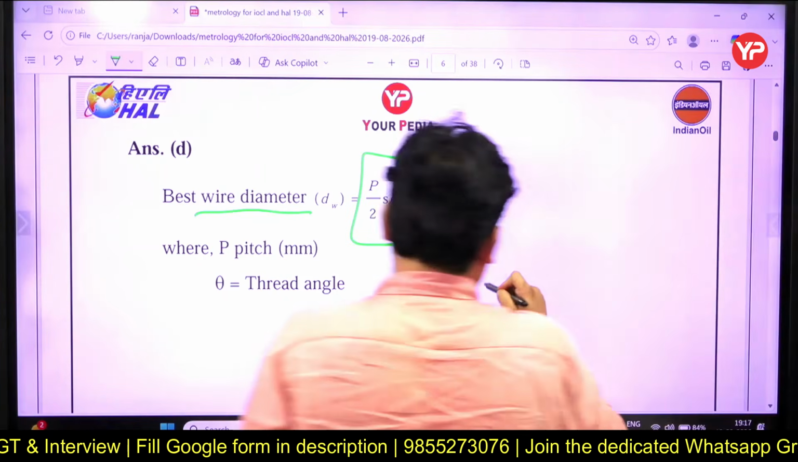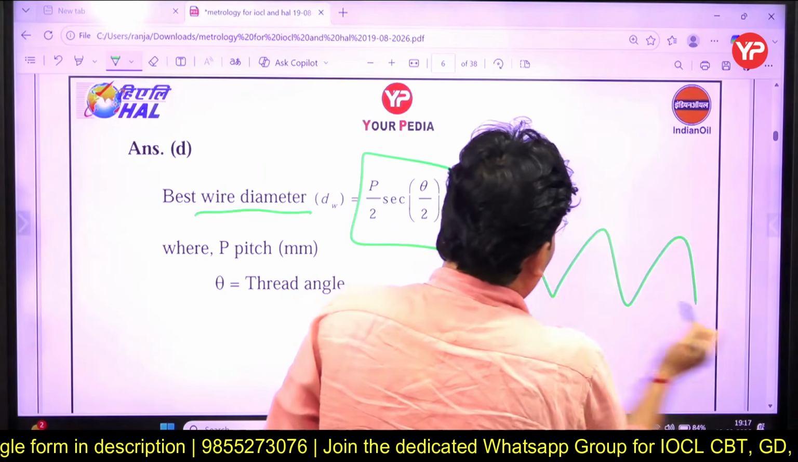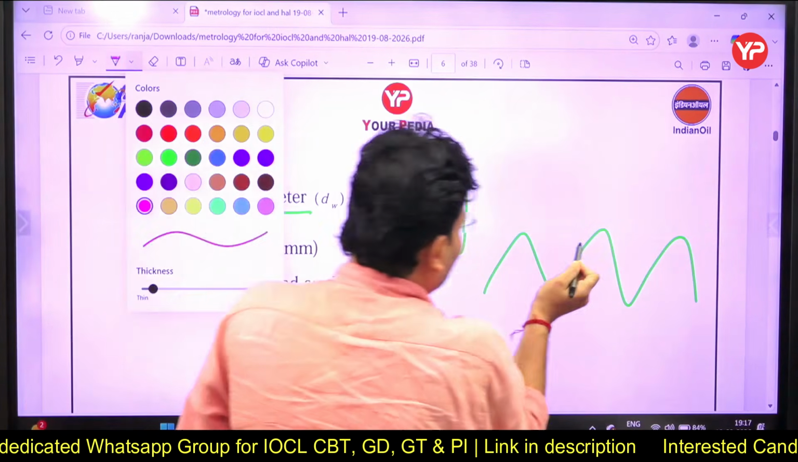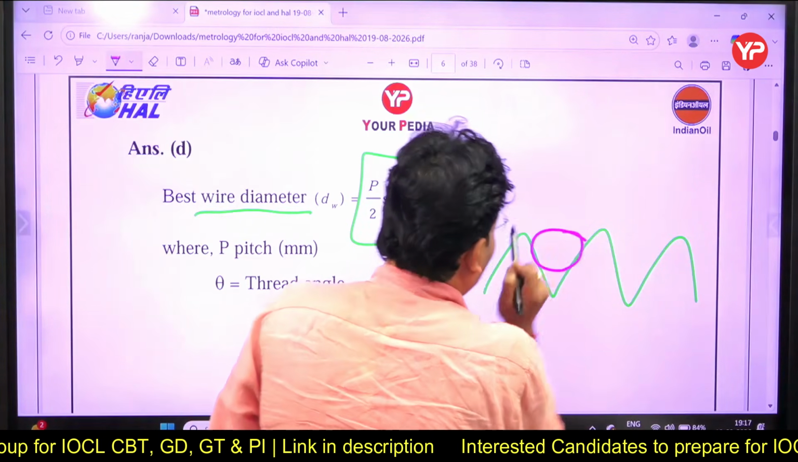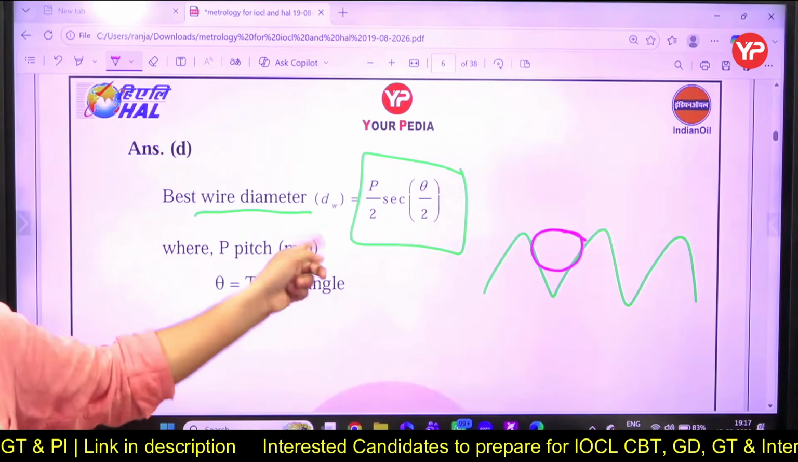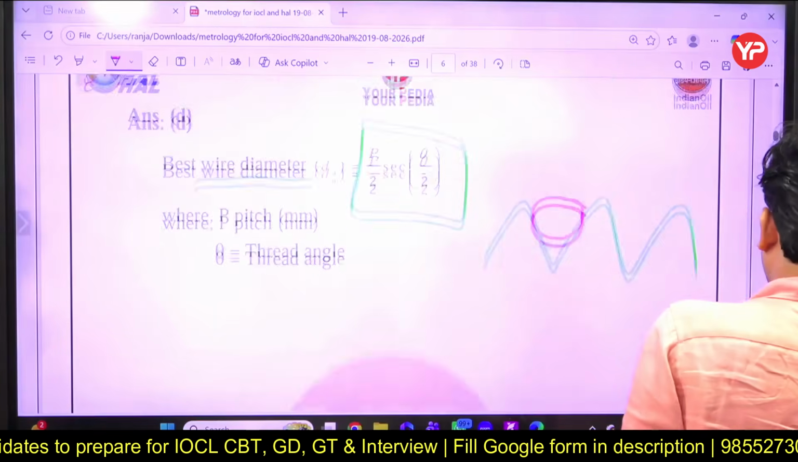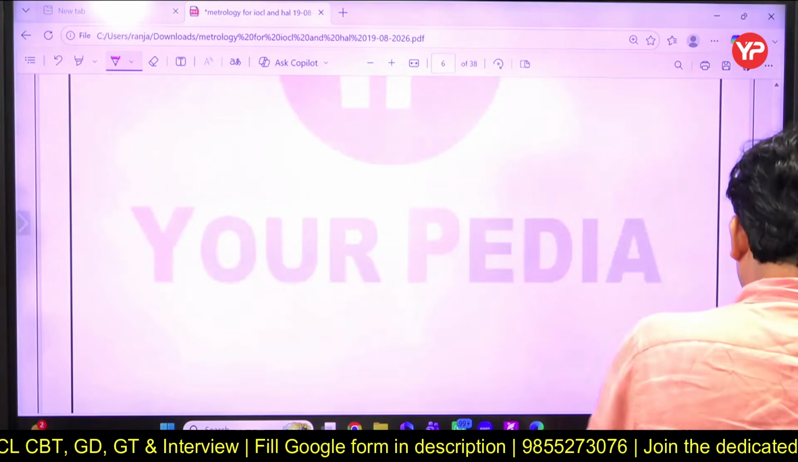So it is something like that, dear. Thread. So what is the maximum diameter that you can put there? It will be something like that, dear. So the best wire's diameter you have to calculate. Its diameter is given by p by 2 sec theta by 2. Keep in mind that.